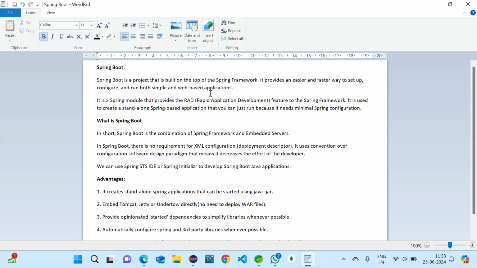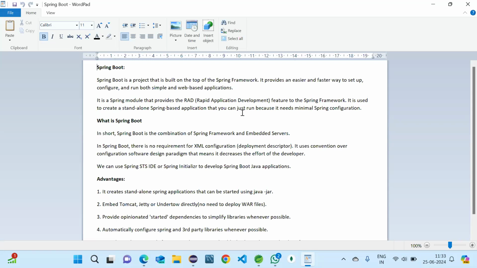So Spring Boot will be making our work easier, not a little bit, much of the work will be easier. Here we no need to write that much code. Everything will be very easy and everything will be auto configured. So that's why we are going to use Spring Boot. Nowadays it is very popular, so everyone is moving to Spring Boot only.